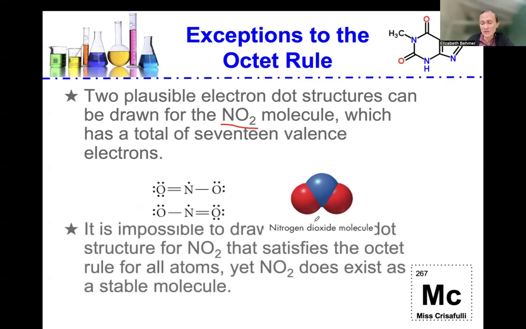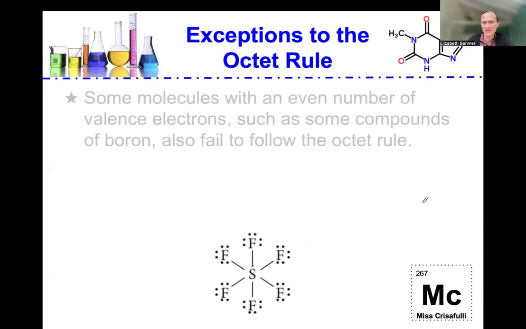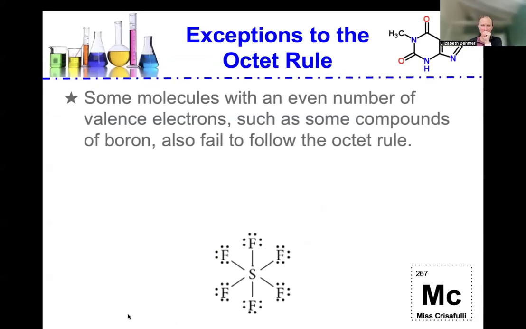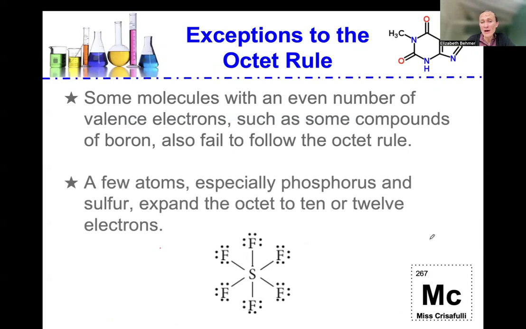It is impossible to draw a Lewis dot structure for NO2 that satisfies the octet rule for all atoms, yet nitrogen dioxide does still exist as a stable molecule. Some molecules with an even number of valence electrons, such as some compounds of boron, also fail the octet rule. A few atoms, especially phosphorus and sulfur, for example, expand the octet to even 10 or 12 electrons, as shown